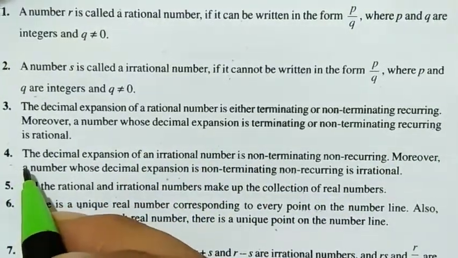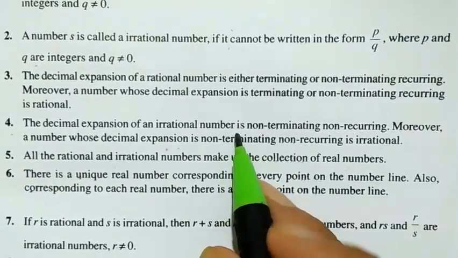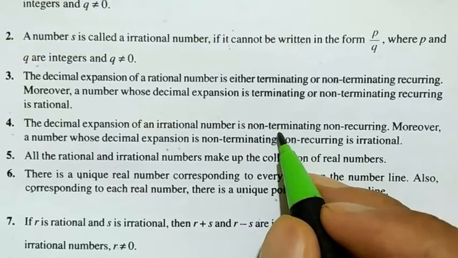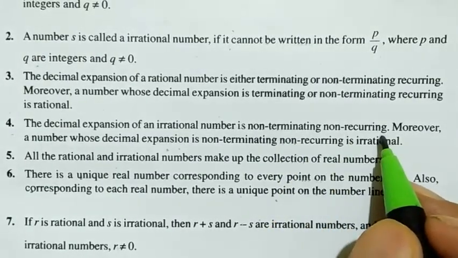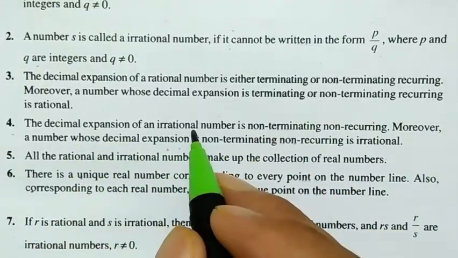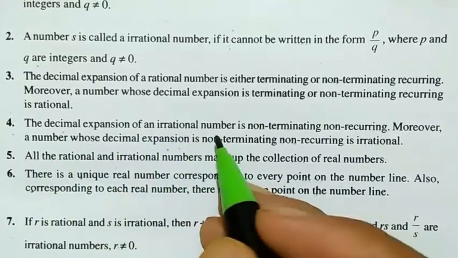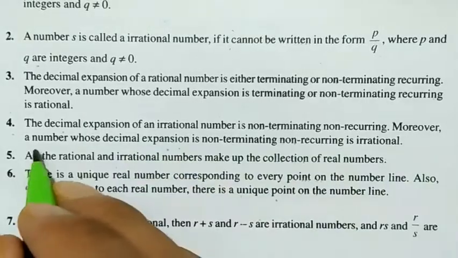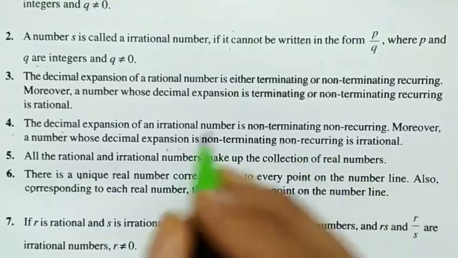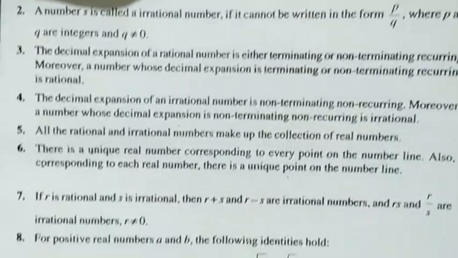Fourth point: the decimal expansion of an irrational number is non-terminating and non-recurring, meaning it never ends, it goes on to infinity, and the set of digits is also non-recurring. This is called an irrational number. So if the decimal expansion is given, you can easily identify whether it is rational or irrational. We can say the same thing this way: a number whose decimal expansion is non-terminating and non-recurring, both must be there, is called an irrational number.